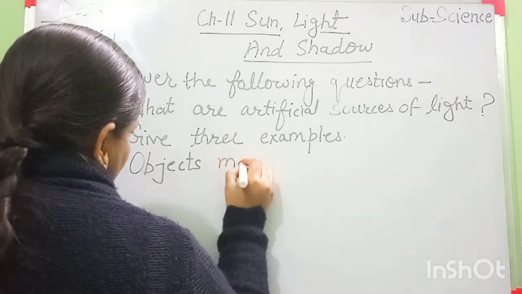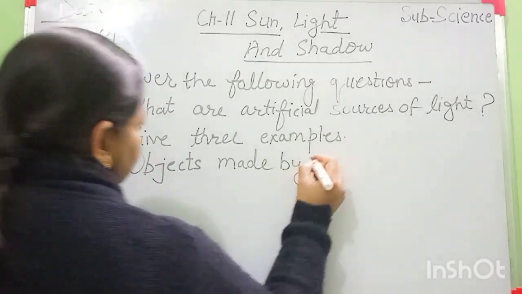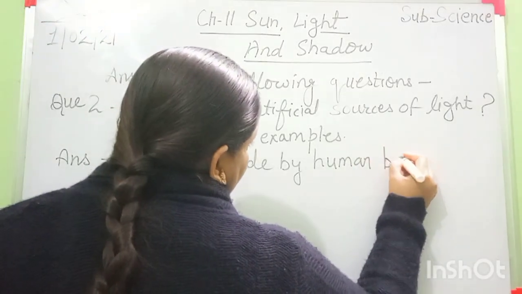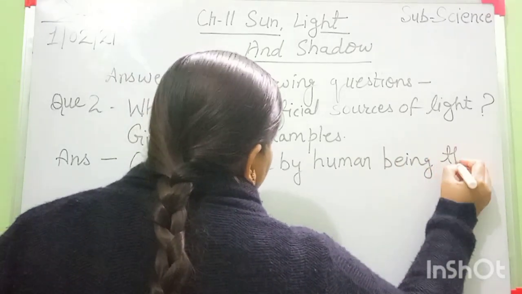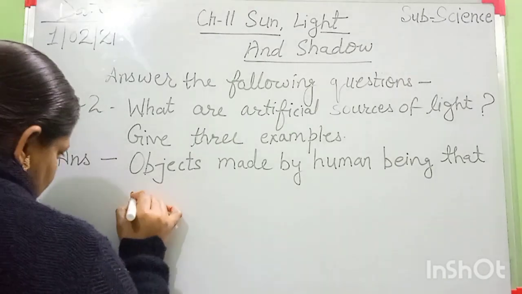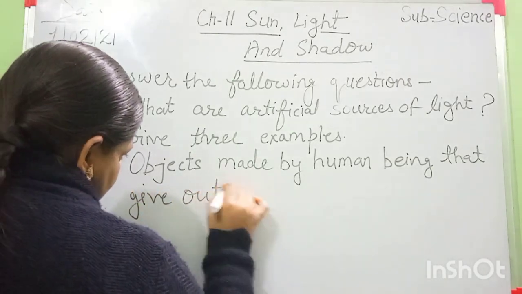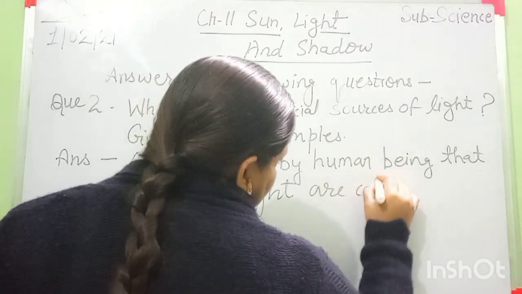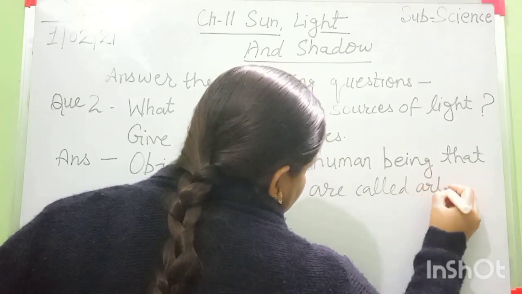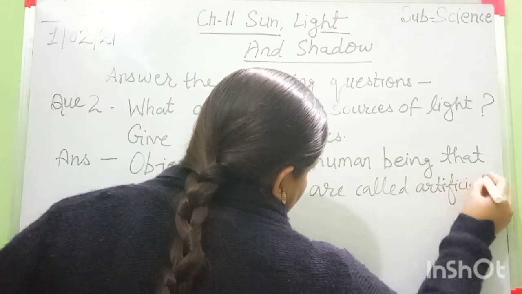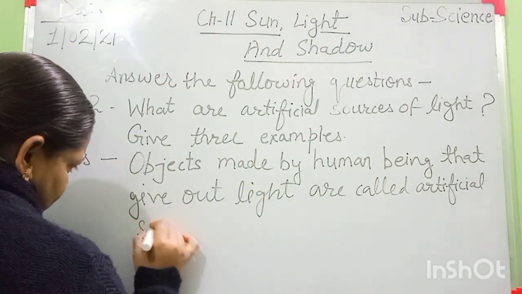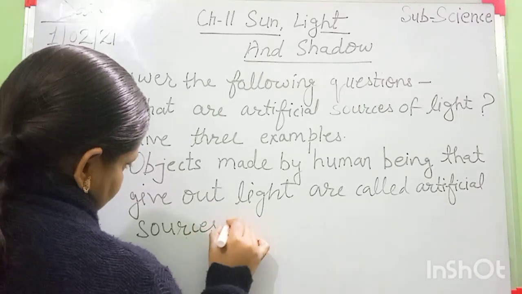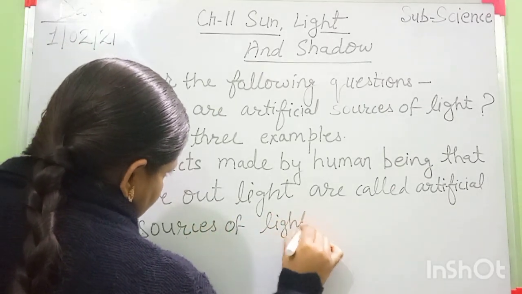Objects made by human beings that give out light are called artificial sources of light. This first part is completed now, students.